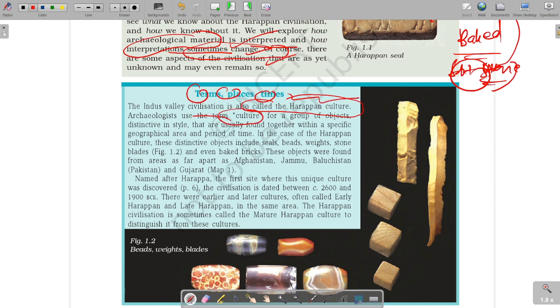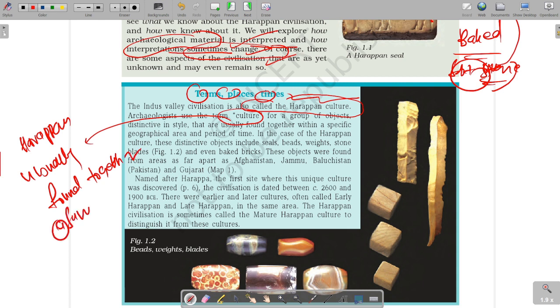And why is the term culture used? Harappan culture, because these are usually found together at the same place. This is the definition which can be used anywhere in interview, in answer writing, etc. So remember the term culture and its definition: artifacts found together within a specific geographical area in a period of time.